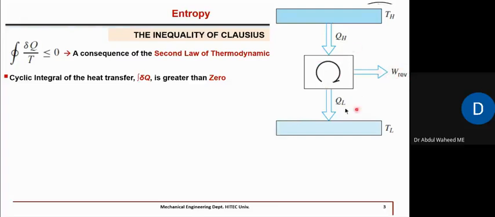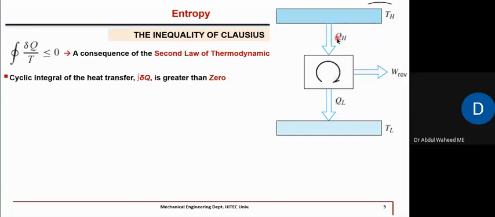So for a reversible heat engine, here what we are trying to define is the cyclic integral of heat transfer. In this heat engine, all the heat transfers which are taking place in that cycle, the sum of all the heats which are entering or leaving is greater than zero. So let's try to understand.